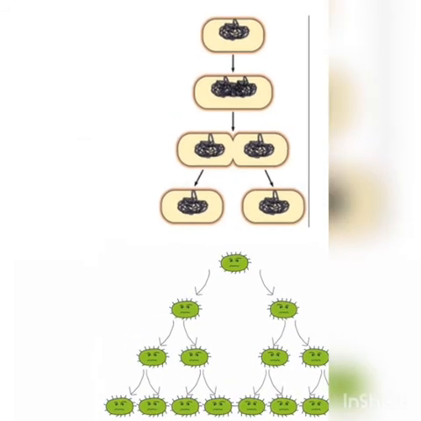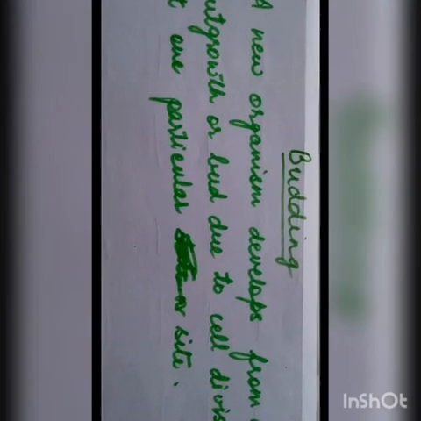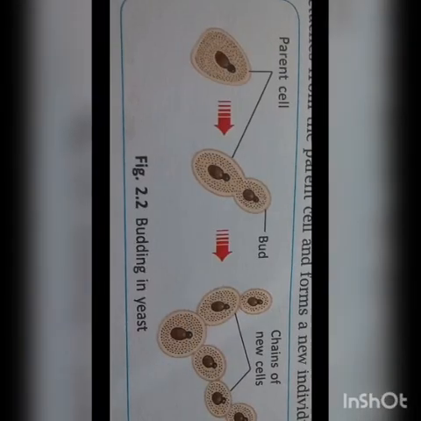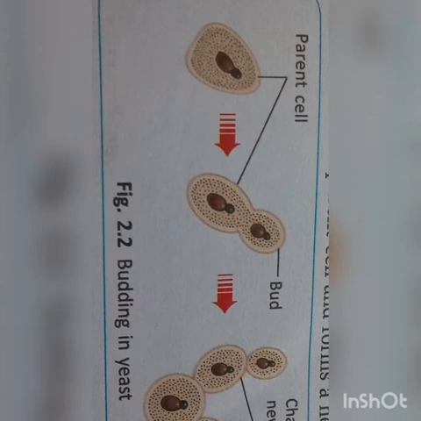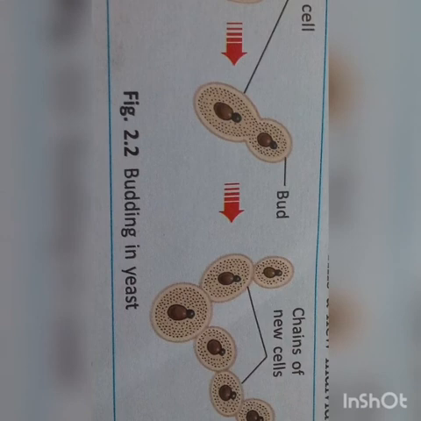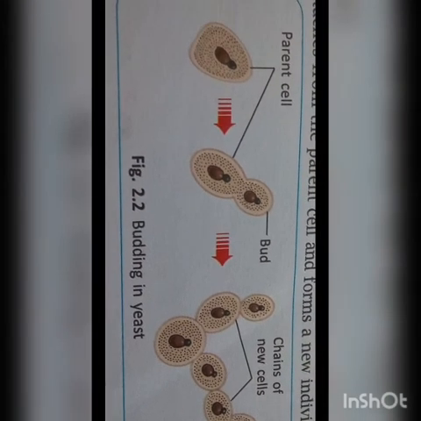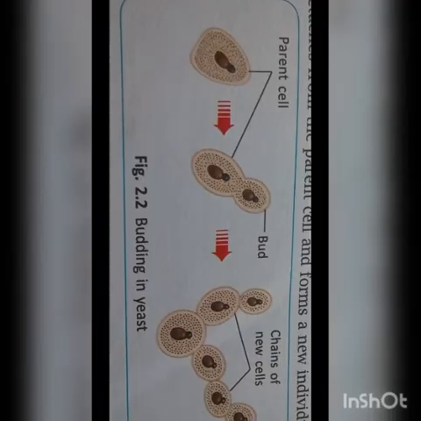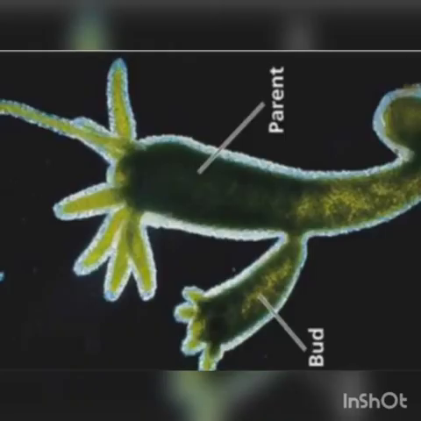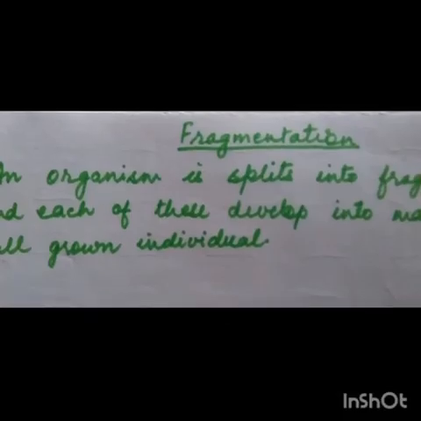Now, second, we are going to study the outgrowth or bud formation, and that process is known as budding. We are going to study budding with the help of this yeast. You can see the parent cell, a small bud formation, you can see the bud is there, and then in the third picture, you can see a long chain of new cells. So this is the process of budding you can see in yeast. Now, the second example: the bud can detach from the parent plant and start developing as a new individual.